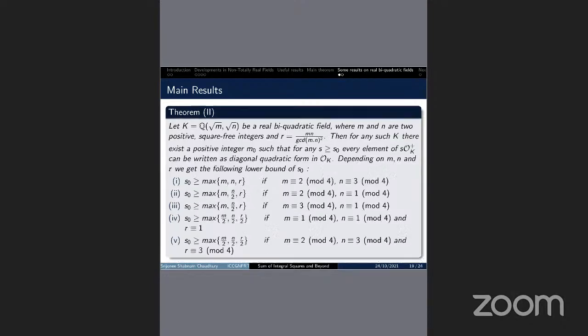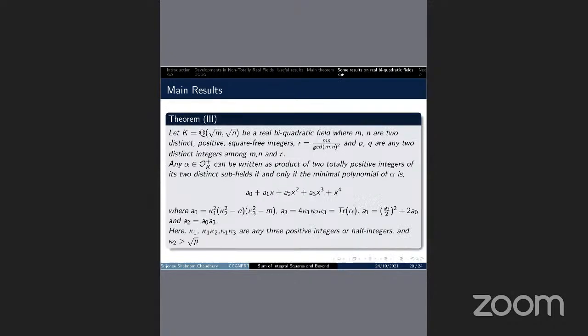In theorem 2, we have proved that there exists a positive integer S, and we have found a lower bound S0, such that if S is greater than or equal to S0, then every totally positive integer multiplied by S can be written as a diagonal quadratic form in K with coefficients 1 and minus 1. That is, a sum of integer squares minus a sum of integer squares in this form.